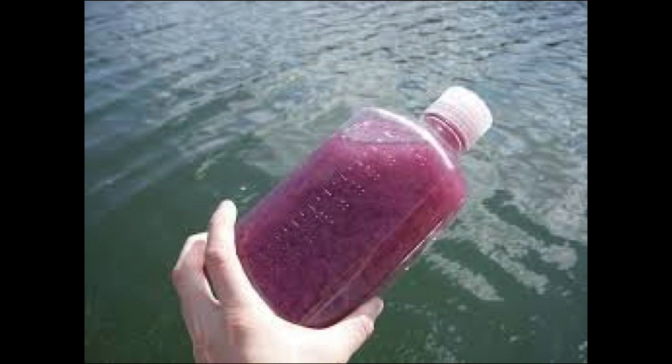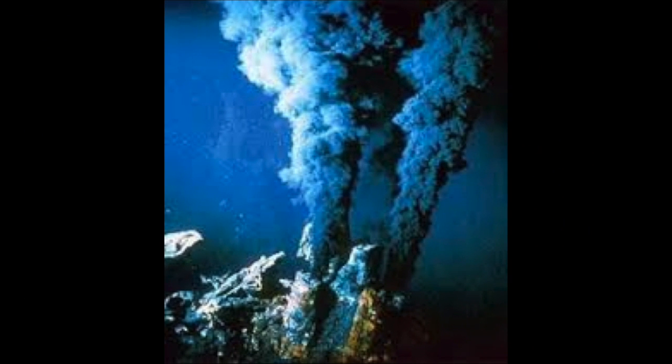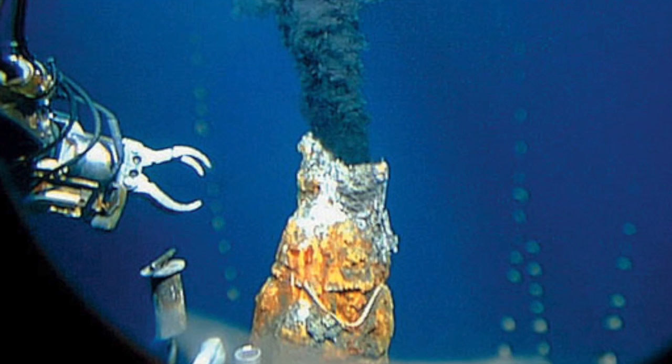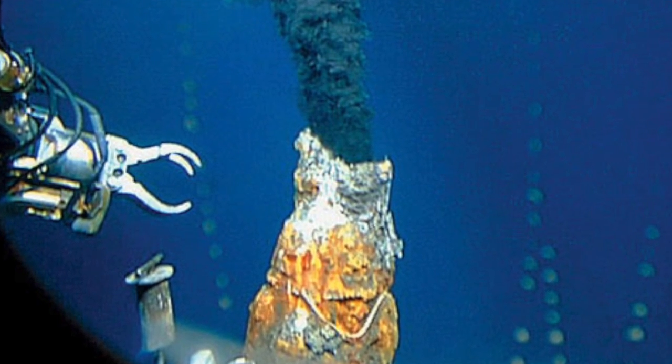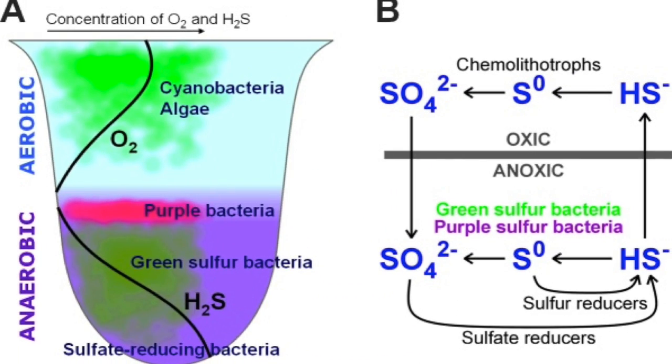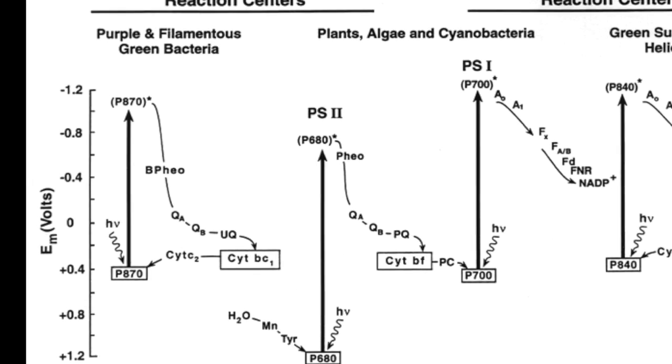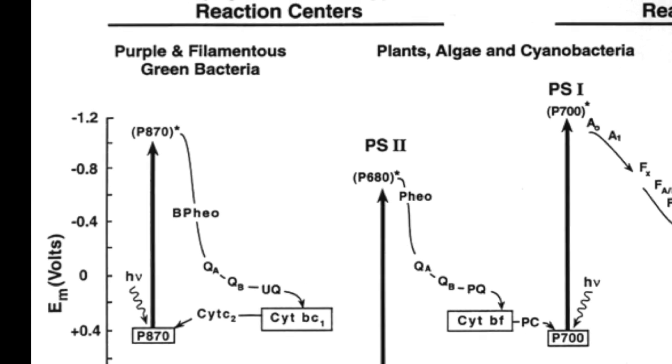For example, purple sulfur bacteria live deep within the ocean, where they're exposed to low light conditions. They colonize on mounds of hydrothermal vents deep within the seabed that excrete black smoke rich in hydrogen sulfide. They reduce hydrogen sulfide to make sulfuric acid by fixing carbon dioxide and using hydrogen sulfide as a substrate for electrons to bounce on antenna complexes in their photosystem 1 and travel through their electron transport chain.